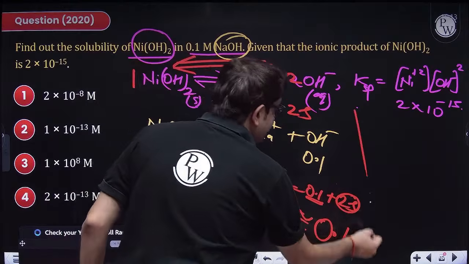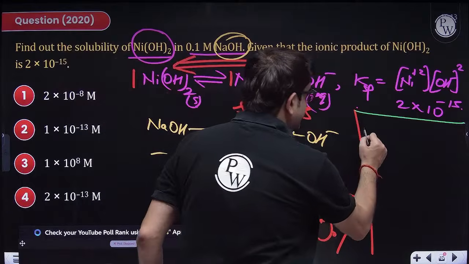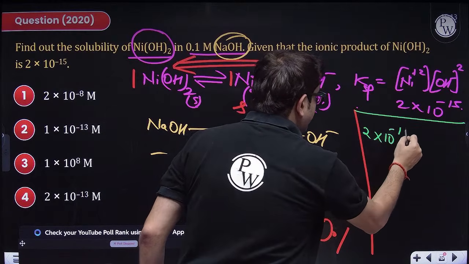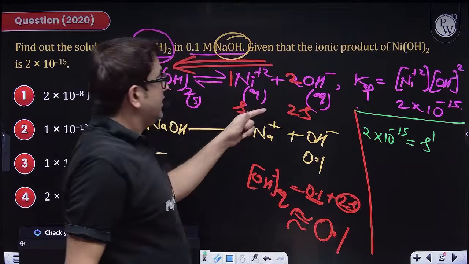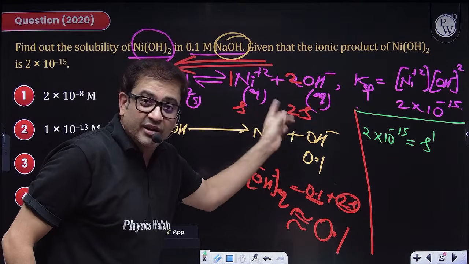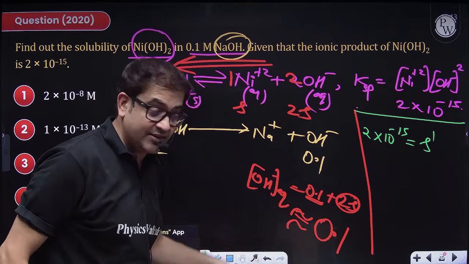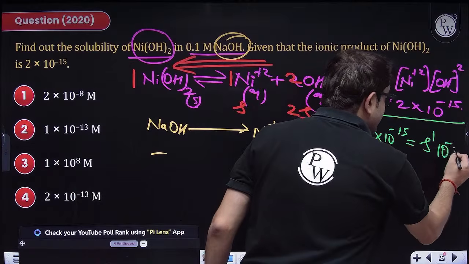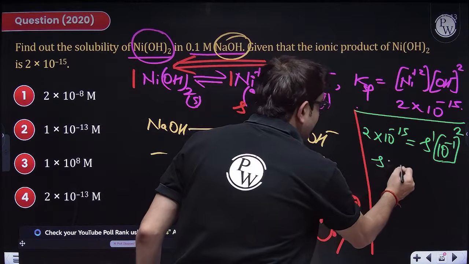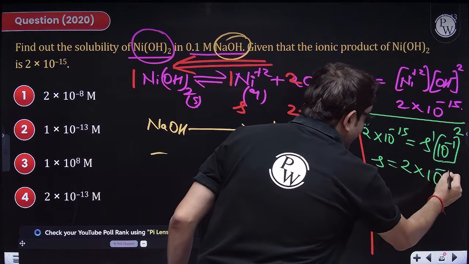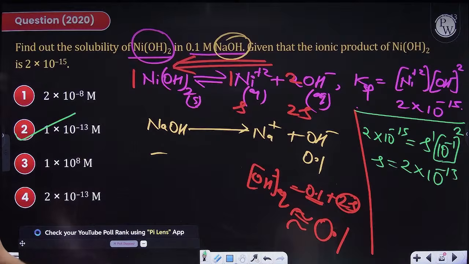And what always remains the same? The value of K always remains the same, which for this sparingly soluble salt is 2 into 10 to the power minus 15. It will be equal to the concentration of Ni plus 2, which is S raised to the power 1, times the concentration of OH minus ion. I am not bothered about the OH minus from the salt because it contributes nothing. The major contributor is the base, so I am approximating the concentration of OH minus ion as 0.1, which is 10 to the power minus 1, squared, because the stoichiometry is 2. That means the solubility is 2 into 10 raised to the power minus 13, because minus 1 times 2 is minus 2. That means this is my solubility, and 2 is my right answer.